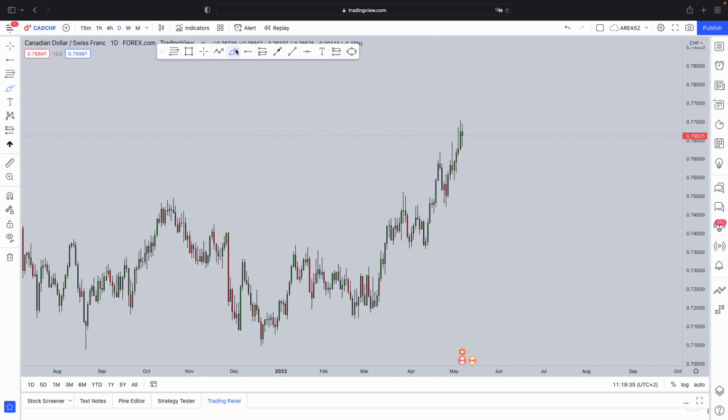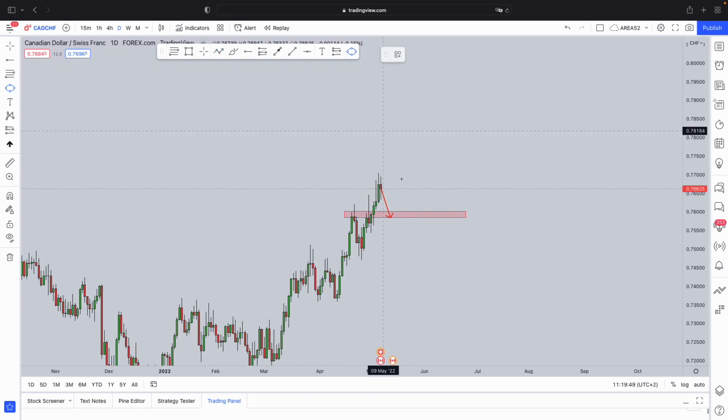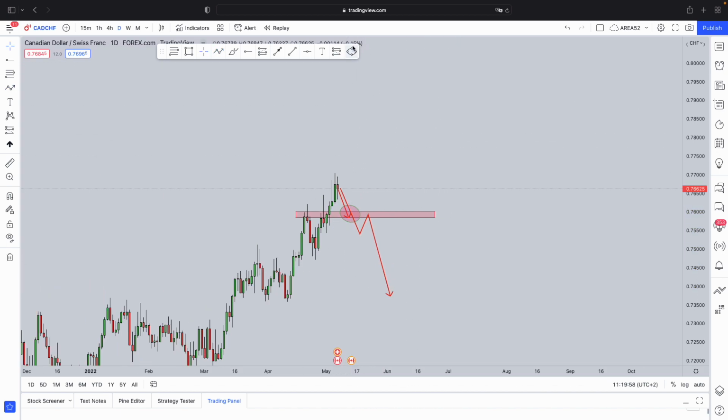Here on the daily time frame, we have this overextended W formation that we can definitely expect the market to come back to before that continuation to the upside potentially. The best way to approach the situation is to wait for the market to pull back to this level and then monitor the price there, to see if we could potentially see this market continue lower and lower and lower once again.